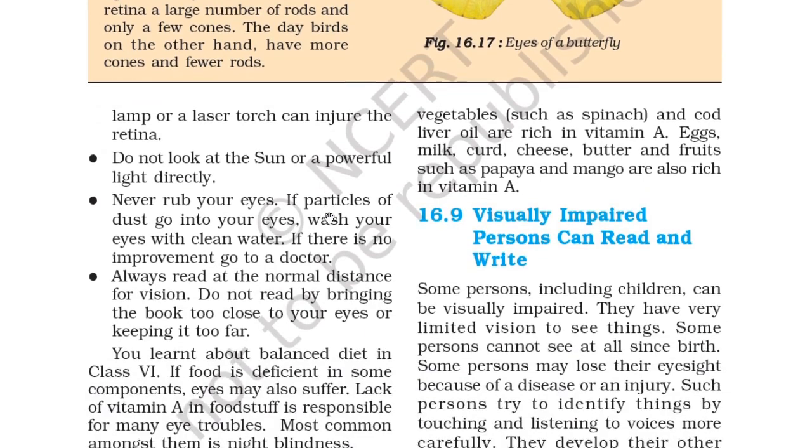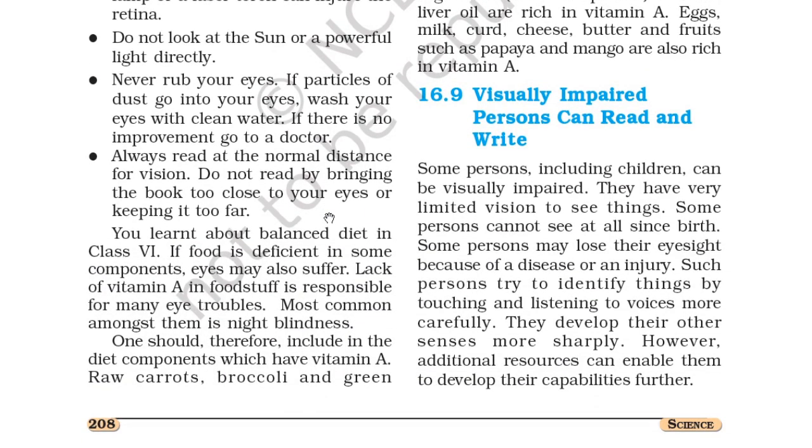So, 16.9, how can a visually impaired person read and write? Some persons, including children, can be visually impaired. They have very limited vision to see things. Some persons cannot see at all since birth, while some may lose their eyesight because of disease or an injury. Such persons try to identify things by touching and listening to voices more carefully.